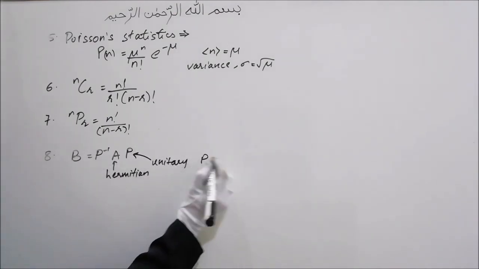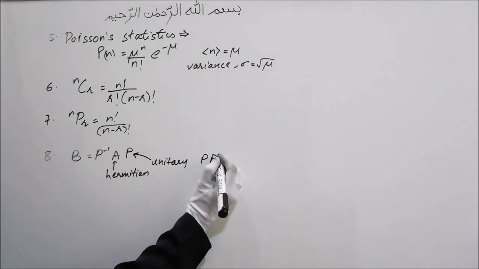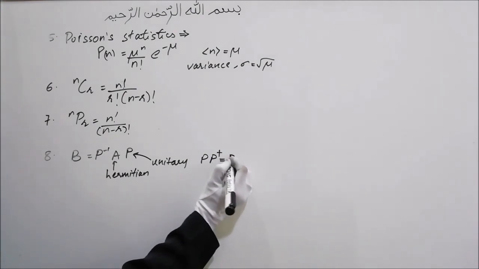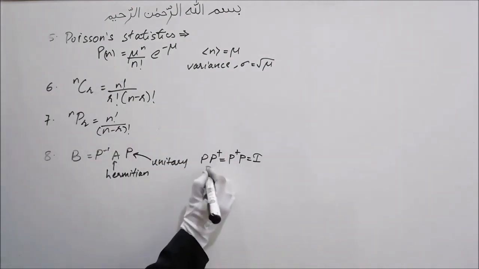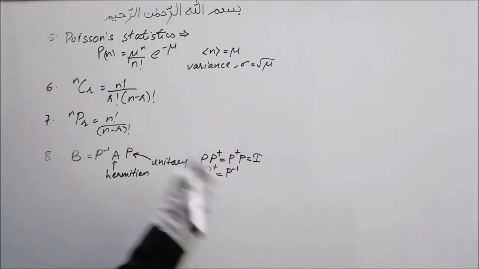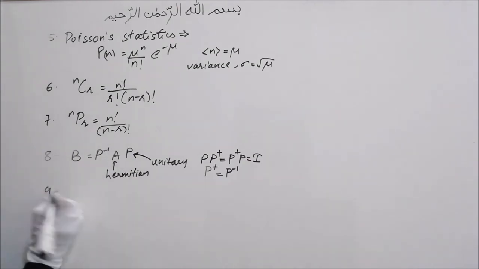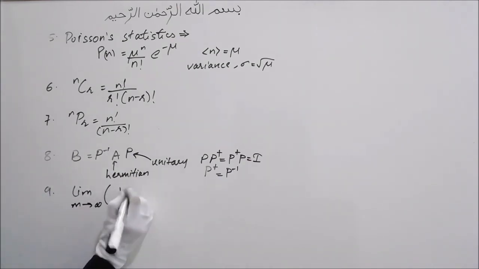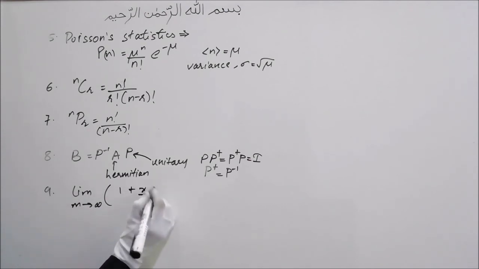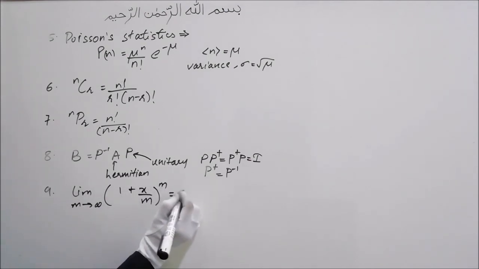That is, it will satisfy the condition P P dagger is equal to P dagger P is equal to I, and P dagger will be equal to P inverse. We also have the limit as m tends to infinity of (1 plus x upon m) raised to m, which is equal to e raised to x.